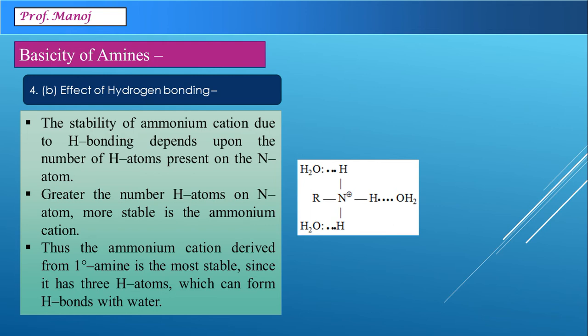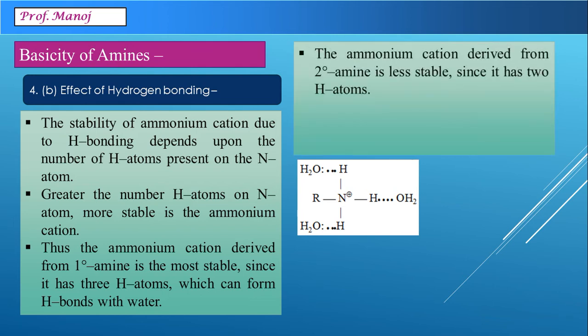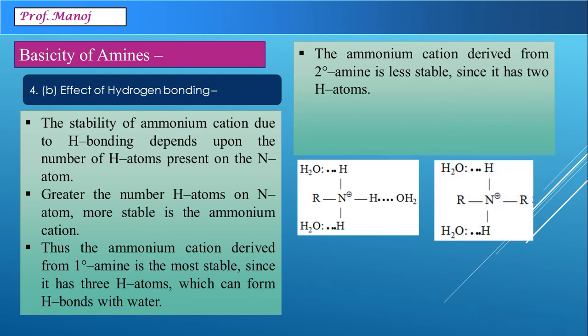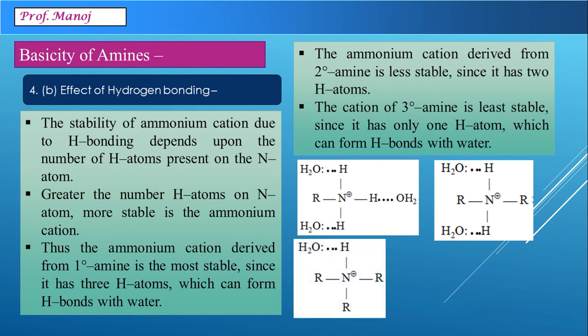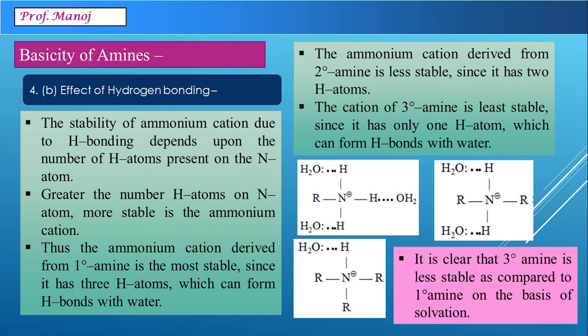Now, as you can see in the structure here, the RNH3 cation is forming hydrogen bonds with water in all directions. If you compare this with secondary amine, it can form only 2 with water molecules, and tertiary amine will be least stable because it forms only 1 hydrogen bond. Obviously, it is clear that tertiary amine will be less stable as compared to primary amine on the basis of the solvation effect.